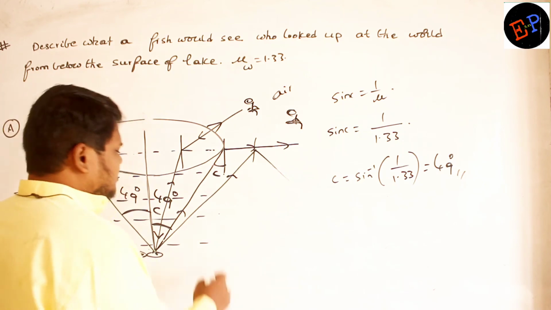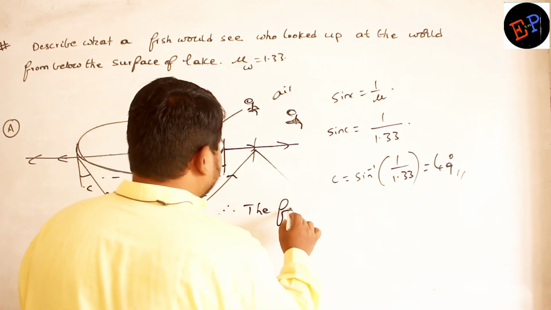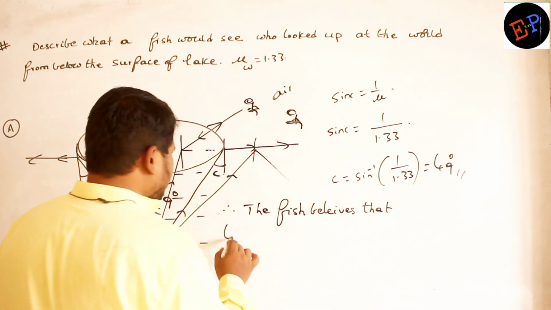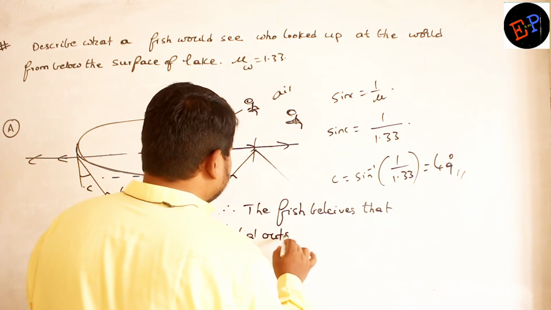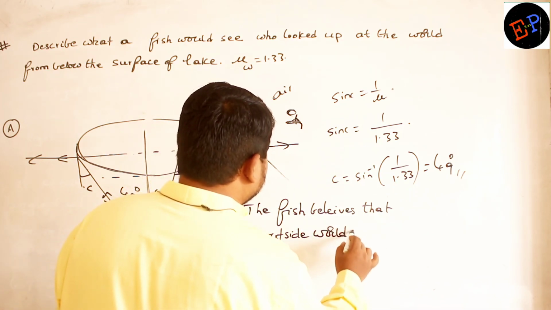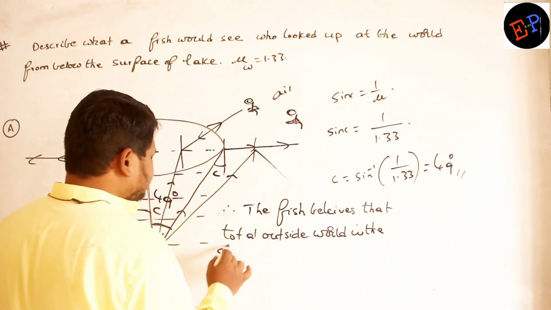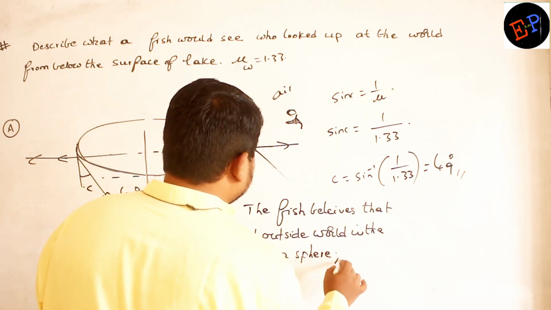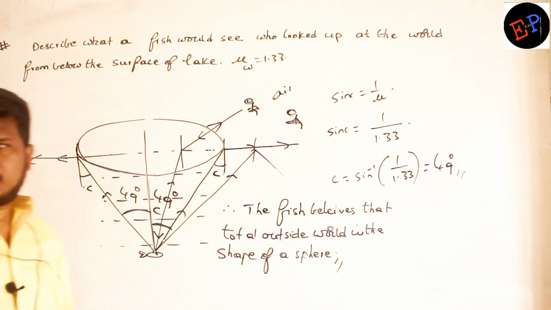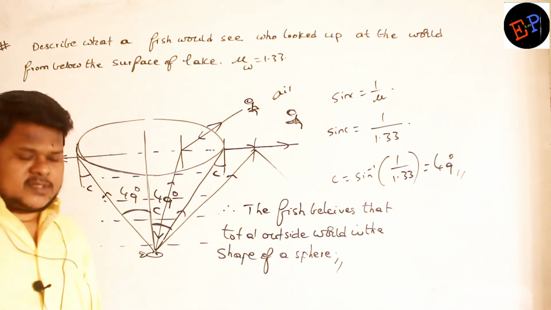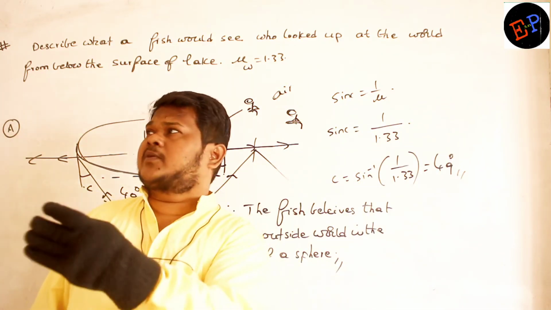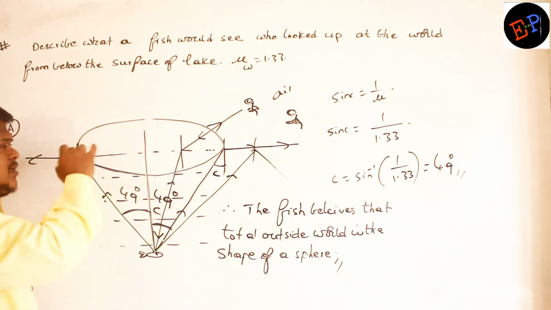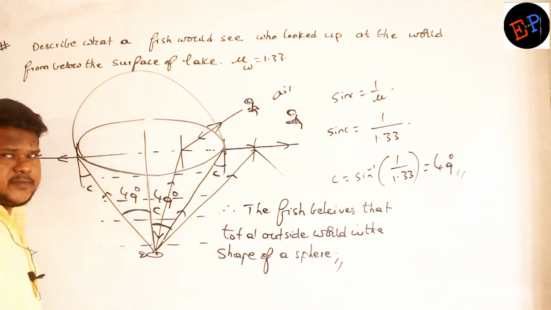That's it. Okay? So therefore, the fish believes that the total outside world is in the shape of a sphere. Understood? Because in every direction there will be one critical angle. Whichever way you look, there is a critical angle. Okay, so a circular shape will be formed, and if you complete a circle it will form a sphere. That's it. Fine.